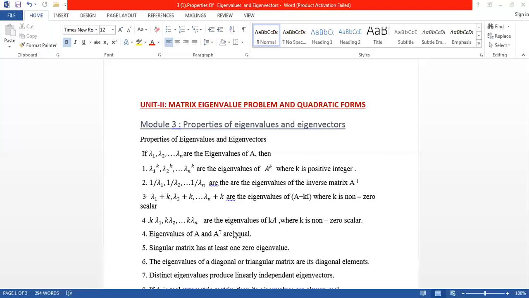Eigenvalues of A and A transpose are equal. So suppose lambda 1, lambda 2, and so on, lambda n are the eigenvalues of A, then the eigenvalues of A transpose are also the same, lambda 1, lambda 2, lambda 3, and so on, lambda n only.